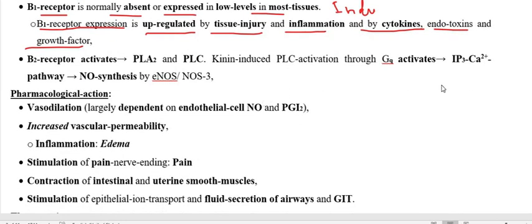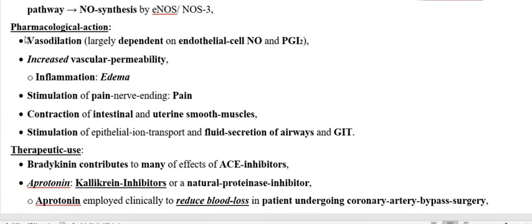The same regarding this pathway, we already discussed the production. Now we have to go through the pharmacological action that we already discussed. The pharmacological action is vasodilation through release of nitric oxide from the endothelial cell. It also participates in production of prostaglandin I2, also called prostacyclin. It also increases vascular permeability. The kinins like bradykinin and kallidin produce vasodilation, increase vascular permeability, and are responsible for inflammation and edema, that we already discussed.